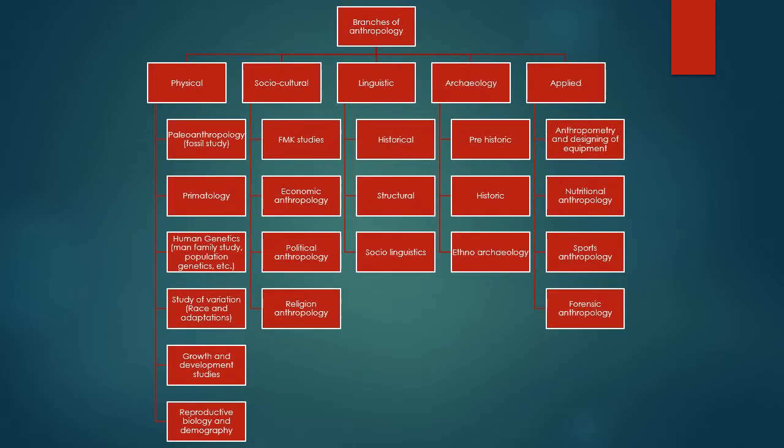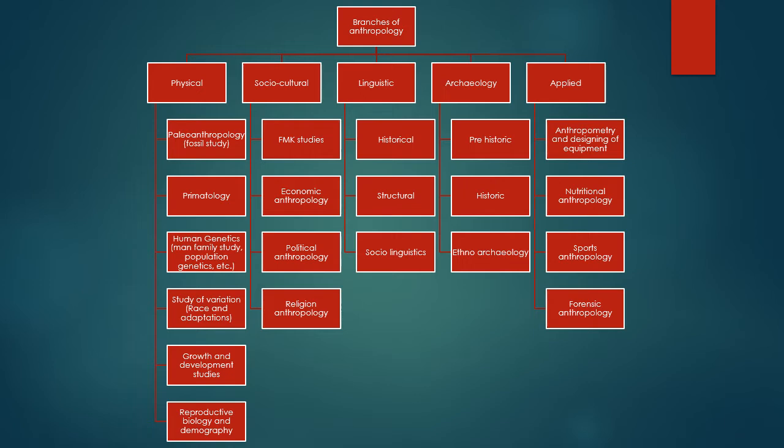So what are the branches of anthropology? I'm discussing here in a very narrow way. While dealing with topic 1.3, we'll deal with these topics in detail and how to write the exam answers. In physical anthropology, there are six primary classifications, which include paleoanthropology, that is the study of fossils, like how Australopithecus features were, how Neanderthals were, how they evolved into humans.